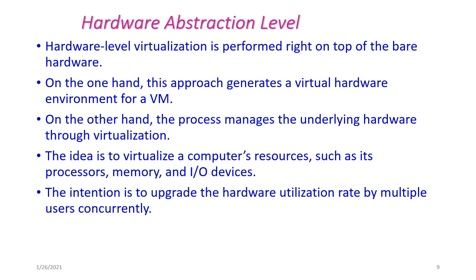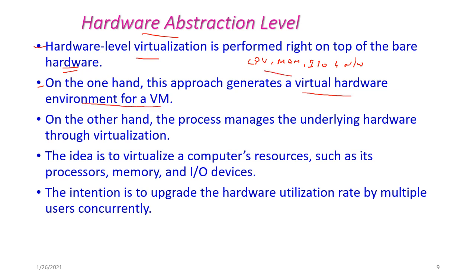The next one is the hardware abstraction level. The hardware level virtualization is performed right on top of bare hardware. Bare hardware means CPU, memory, I/O and network resources. This approach generates a virtual hardware environment for virtual machines.